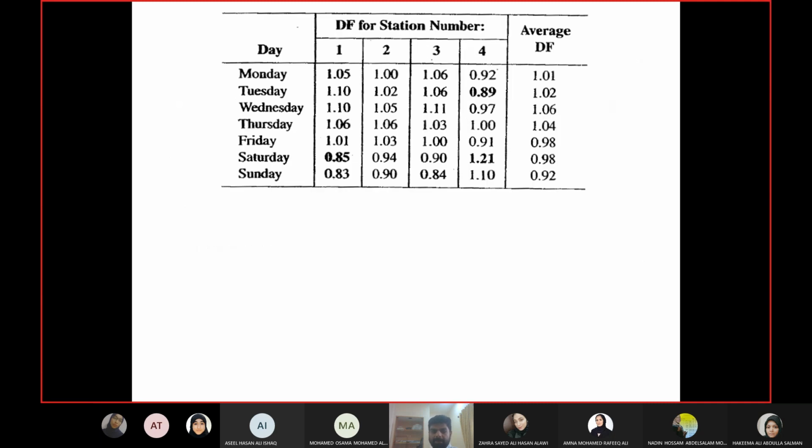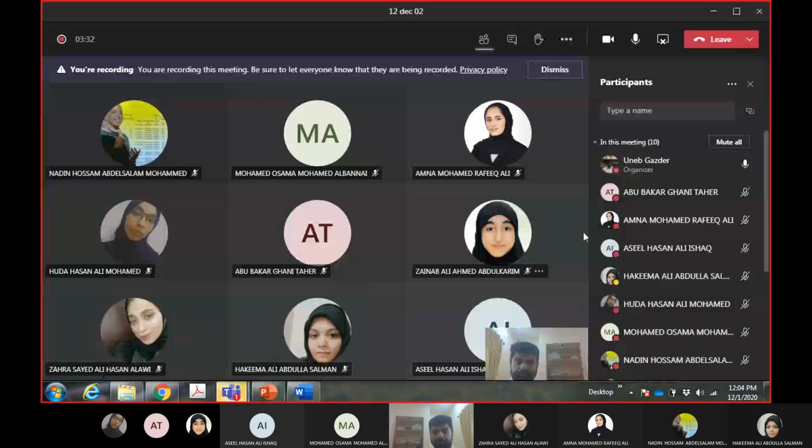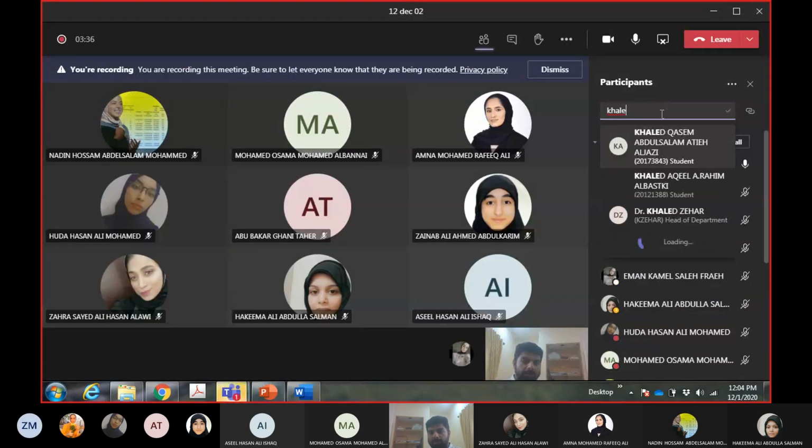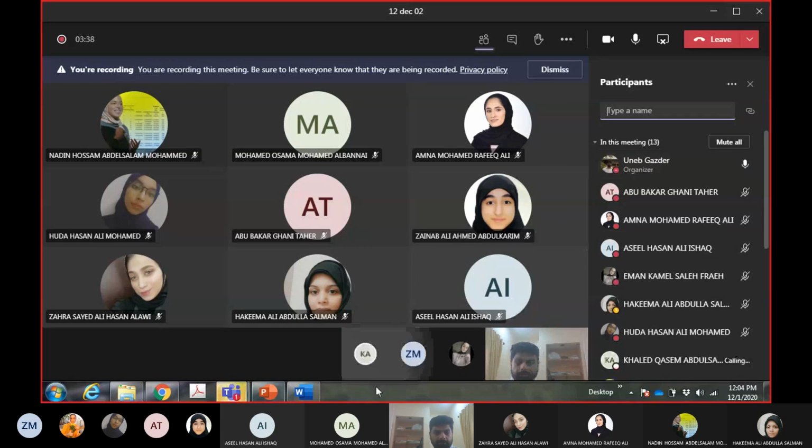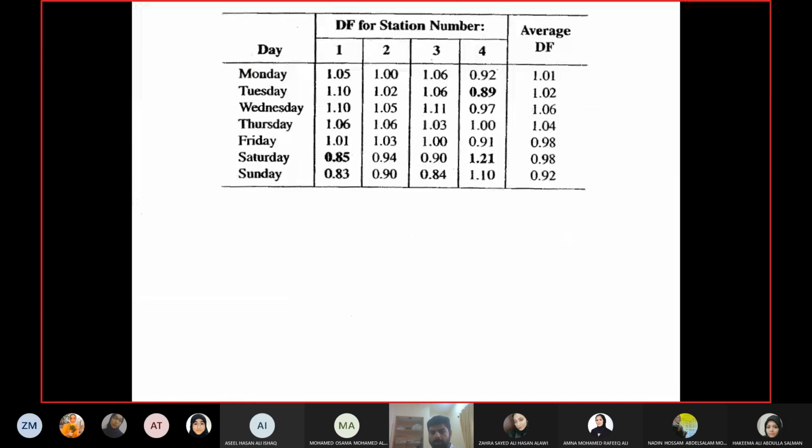Let us today look at an example. We have 4 stations, and for each station we have 7 factors for each day of the week, and we want to combine these 4 stations together.